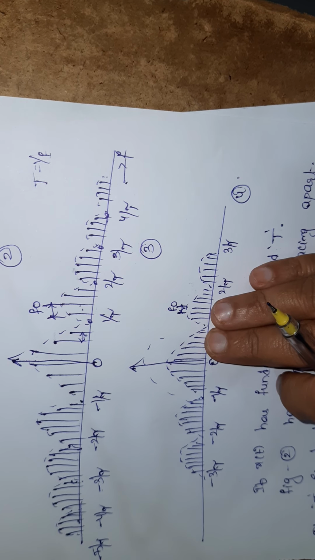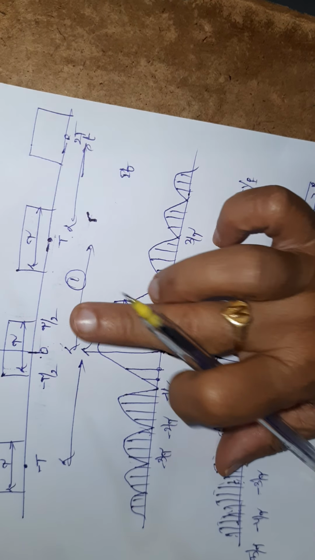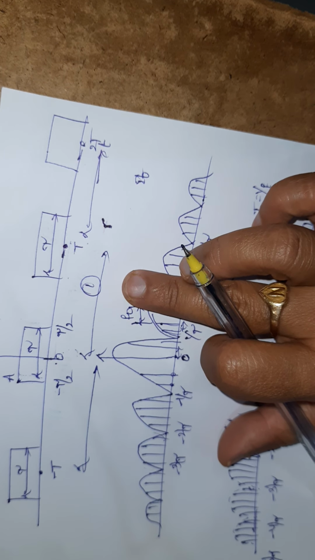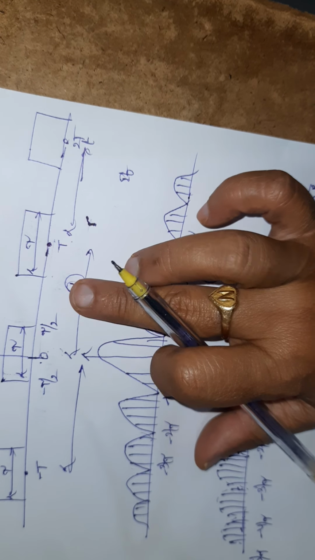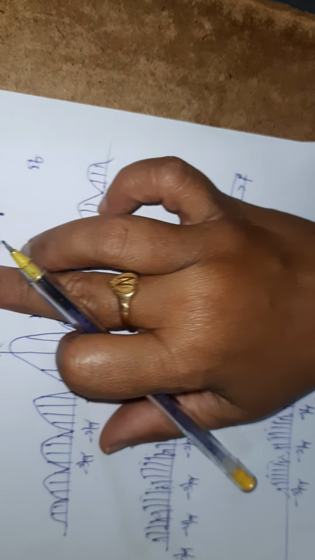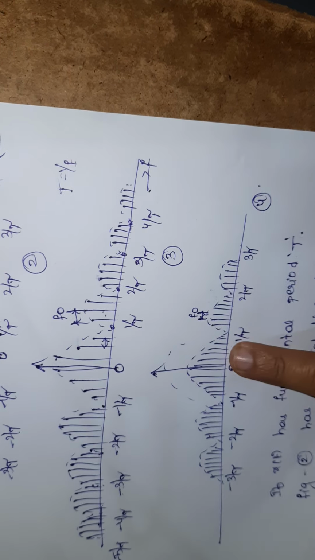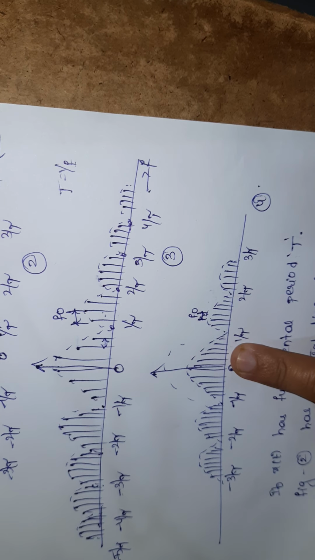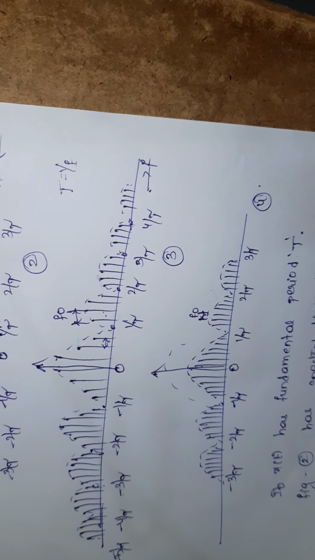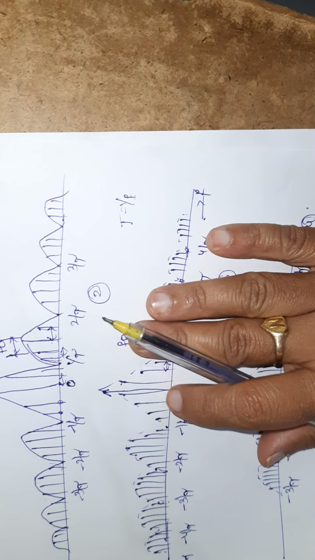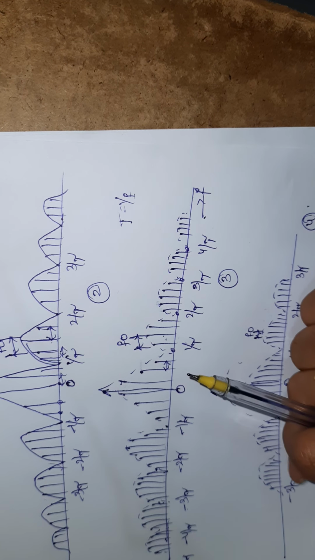In other words, a non-periodic signal will have a continuous spectrum. So this is nothing but the Fourier transform representation of a non-periodic function.